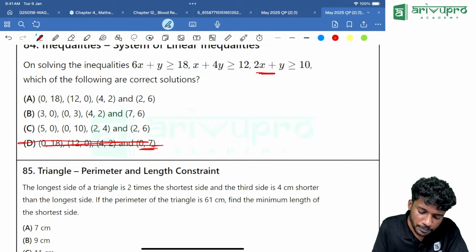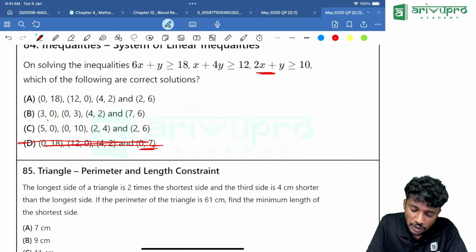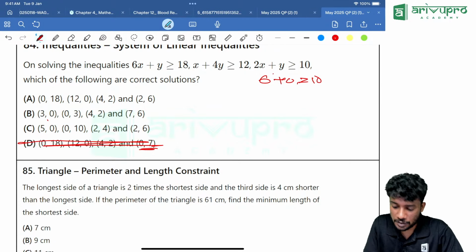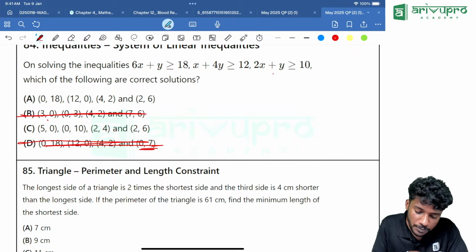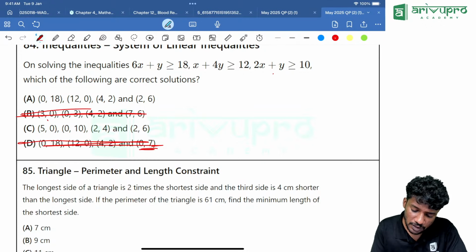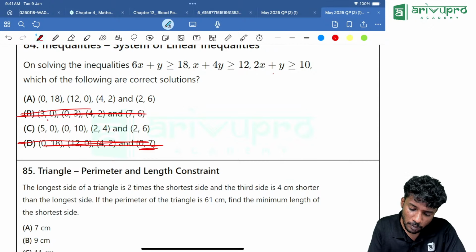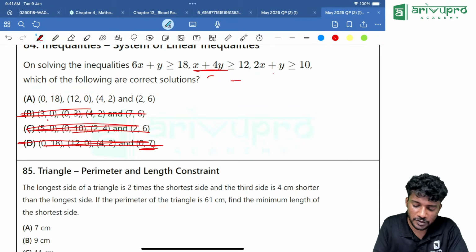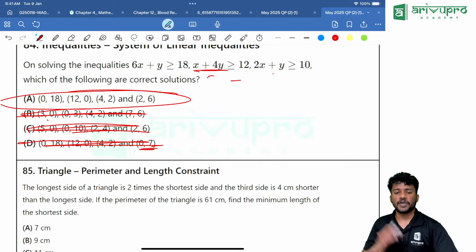Now we will go with option B. Put 3,0 over here. 3 means 6 plus 0 greater than or equal to 10. Is 6 greater than or equal to 10? That is not possible. That means option B is wrong. Now we will try option C, with 5,0. 5 plus 0 greater than or equal to 12. Is that correct? No. That means option C is wrong. Option A is the right answer.